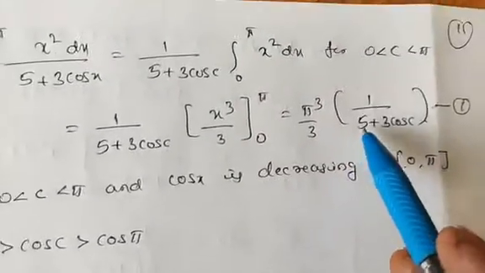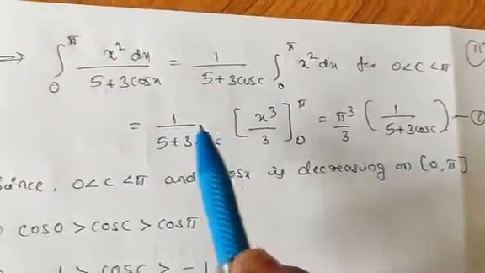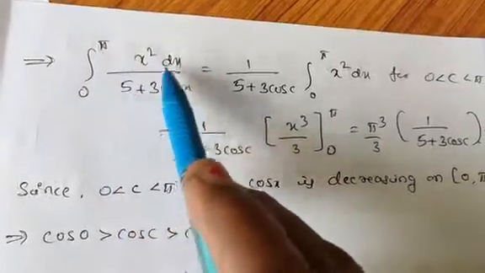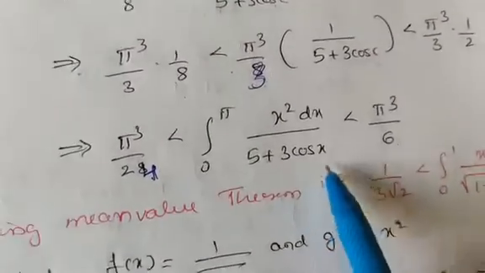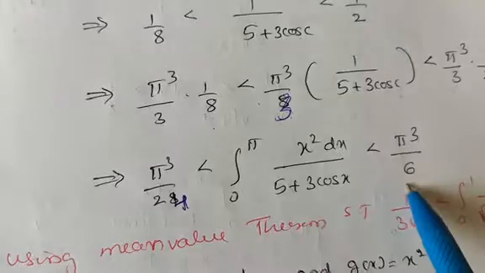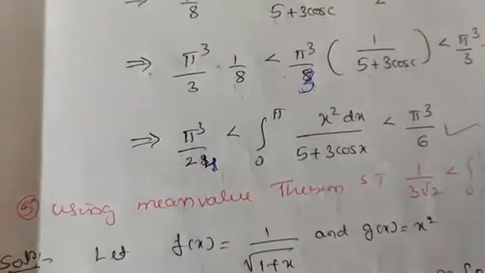From equation number 1, its value is integration from 0 to pi x square divided by 5 plus 3 cos x, which is less than pi cube divided by 6. So this is the solution.